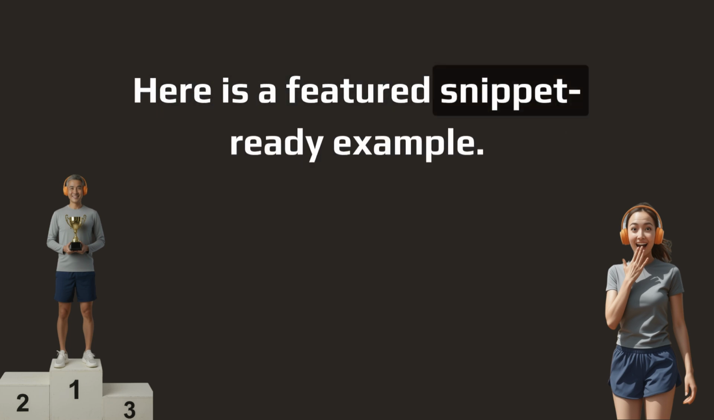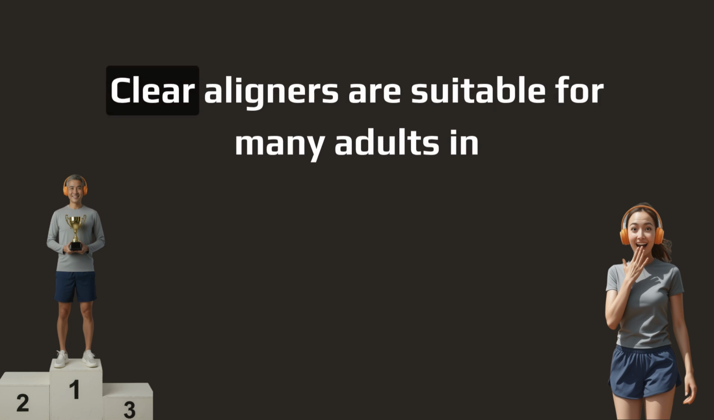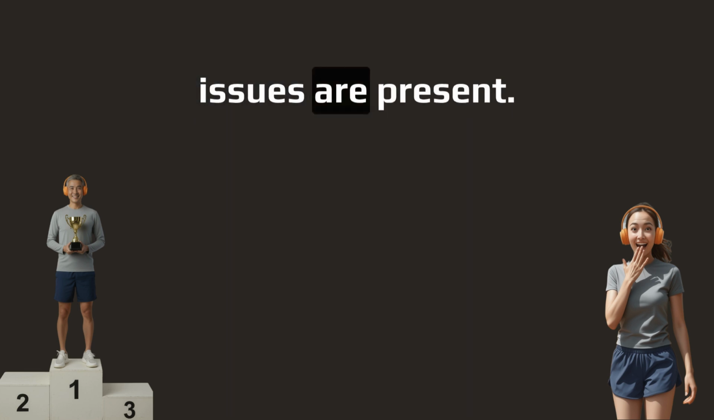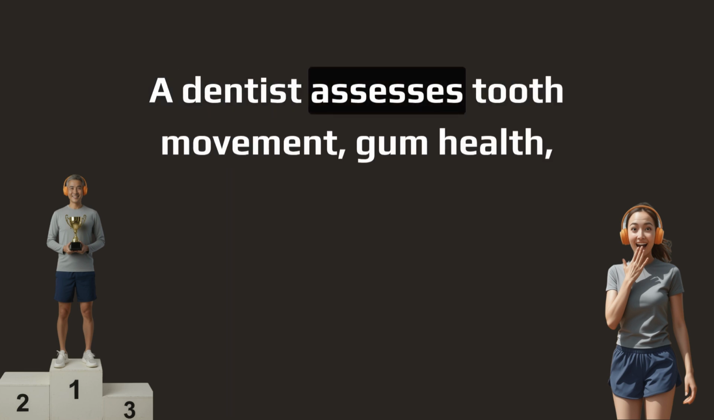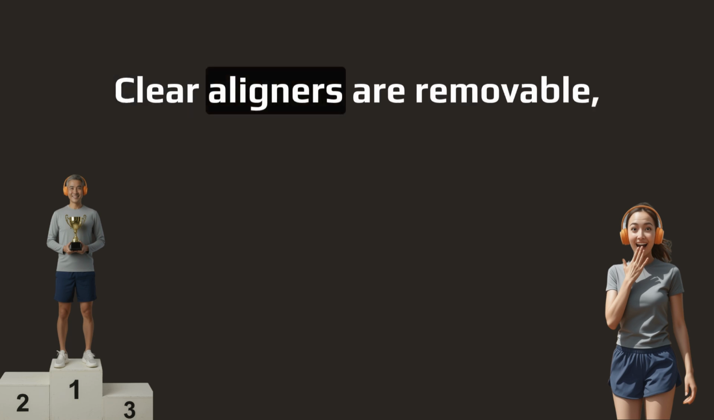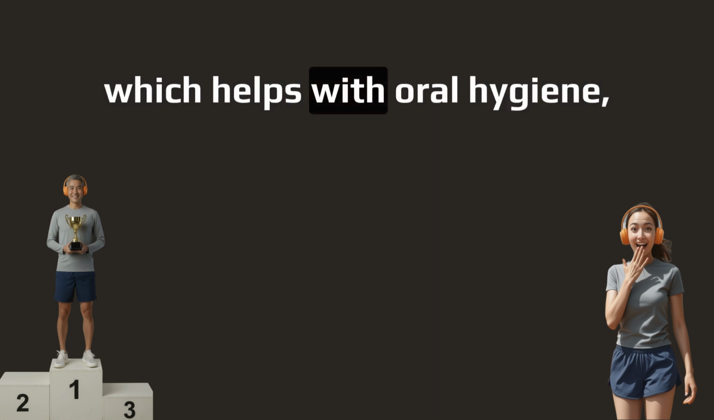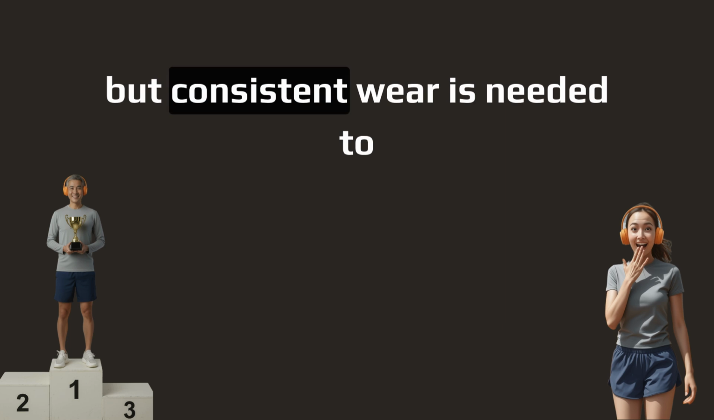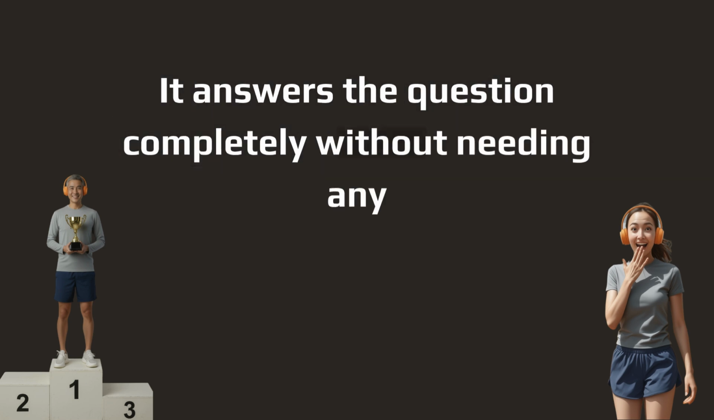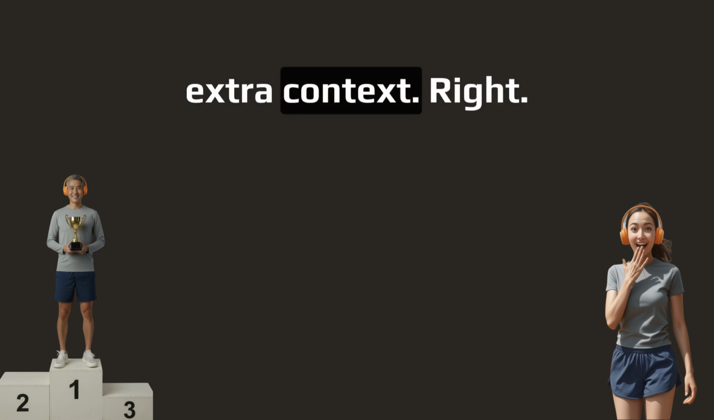Here is a featured snippet-ready example. Clear aligners are suitable for many adults in Singapore when mild to moderate alignment issues are present. A dentist assesses tooth movement, gum health, and lifestyle factors before planning trays. Clear aligners are removable, which helps with oral hygiene, but consistent wear is needed to achieve the planned result. That's clean. It answers the question completely without needing any extra context.